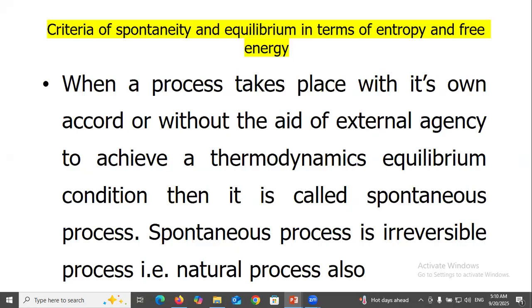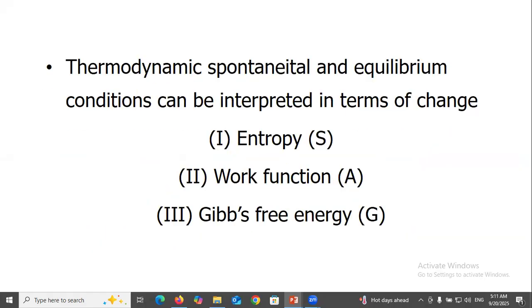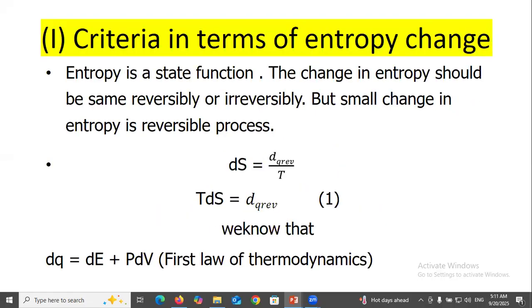Criteria of spontaneity and equilibrium in terms of entropy and free energy. When a process takes place of its own accord, without the aid of external agency, to achieve the thermodynamic equilibrium condition, then it is called a spontaneous process. Spontaneous process is an irreversible process, that is the natural process. Also, thermodynamic spontaneity and equilibrium condition can be interpreted in terms of change in entropy, work function, and Gibbs free energy.